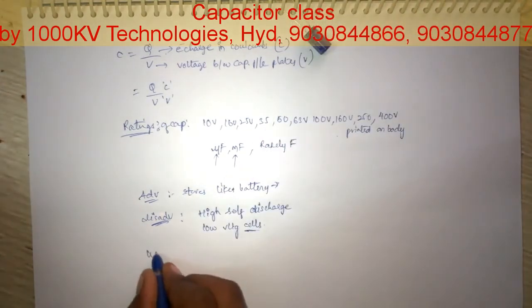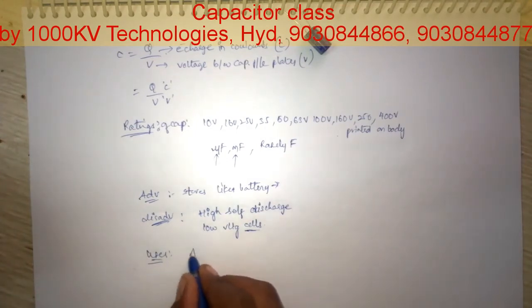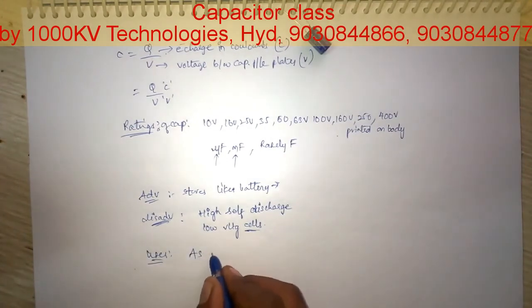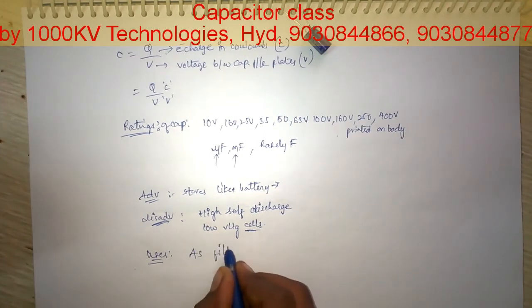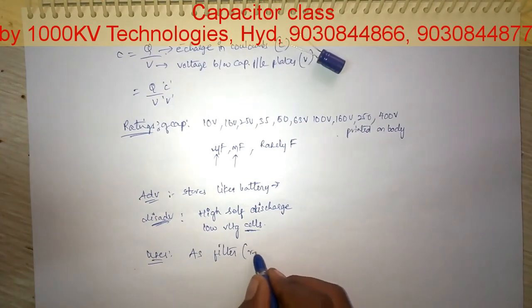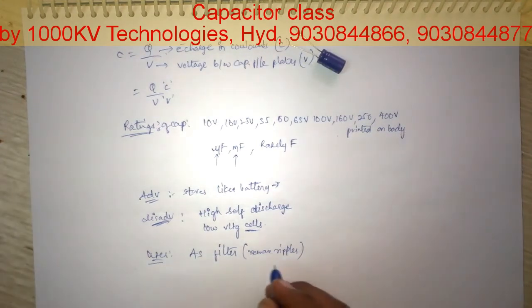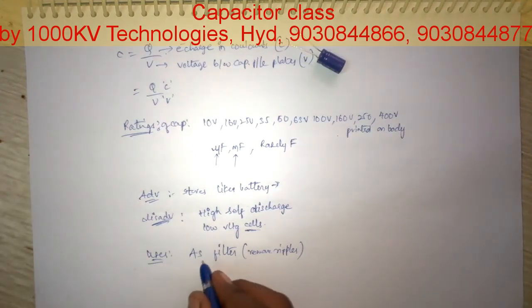And coming to the uses, these capacitors, as mentioned earlier, are used as filters to remove ripples, the AC component. Coming to the next application, that is coupling capacitors.